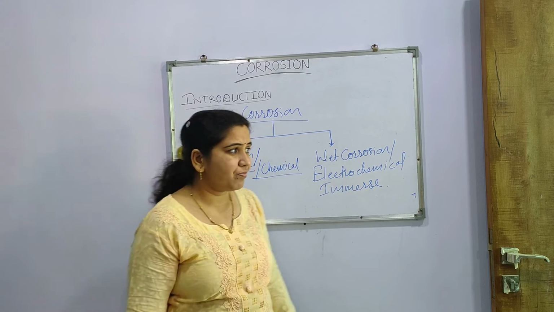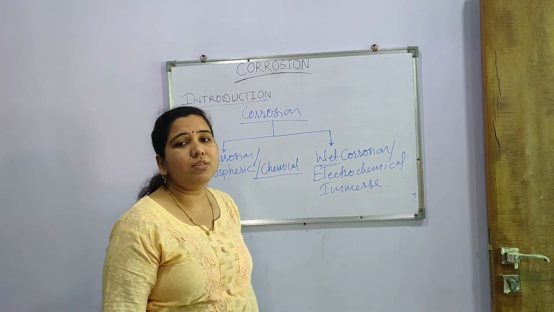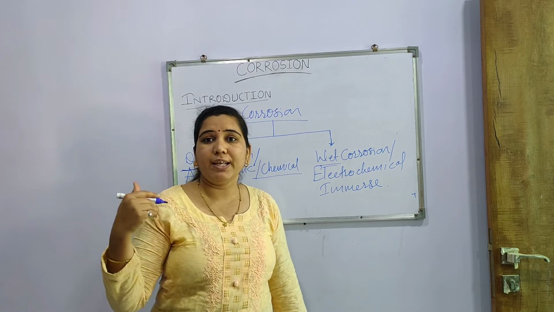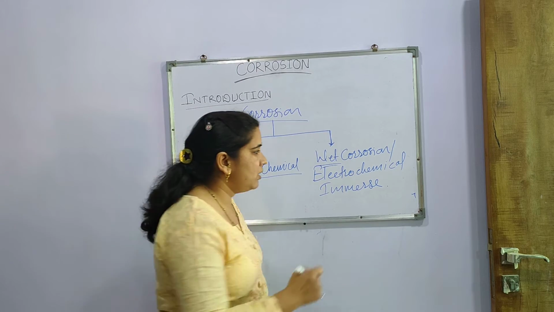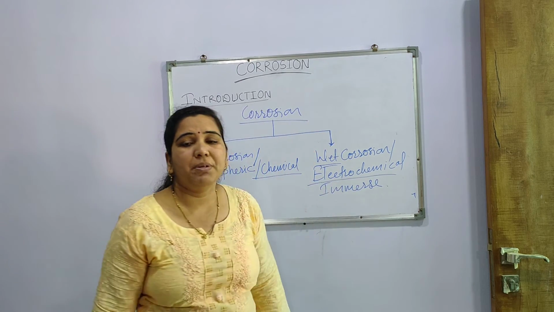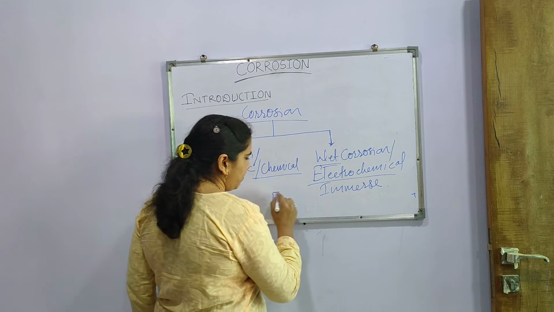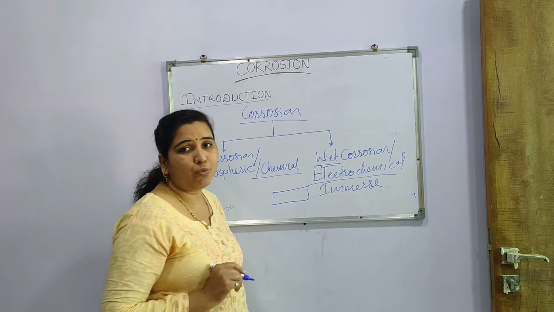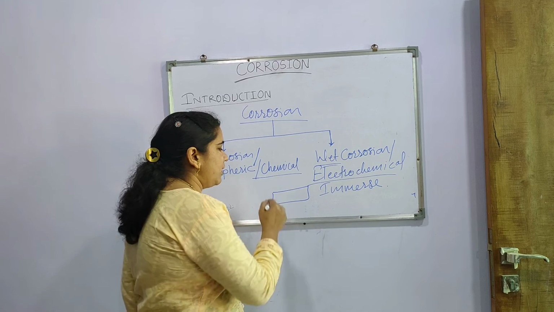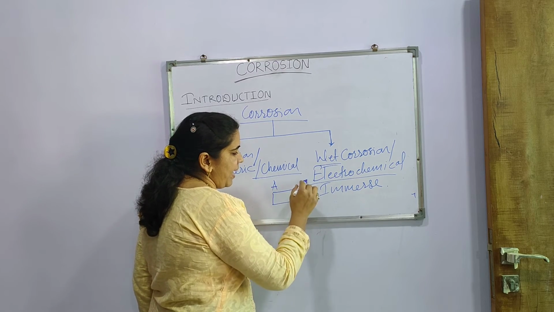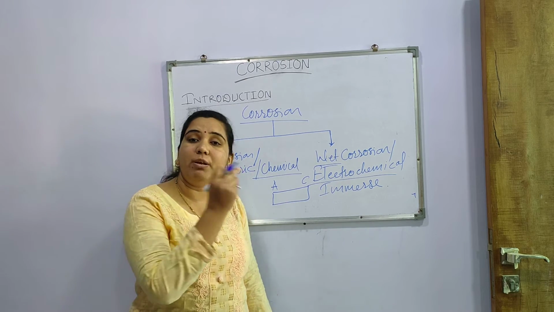Now another is wet corrosion. In case of wet corrosion, whenever a particular liquid medium is given, it is also called an ionic process because it is an electrochemical process, meaning there is a formation of two separate areas. For example, this is a metal strip which undergoes the process of corrosion. Whenever it initiates corrosion, there is a formation of two separate areas, anode and cathode. According to the properties of anode and cathode, it will behave.